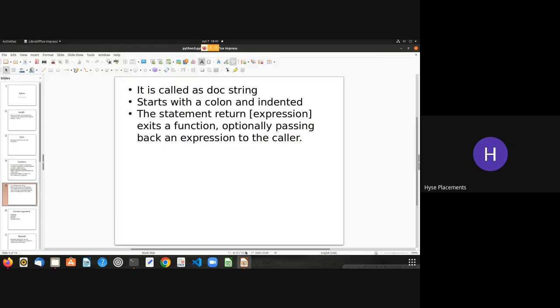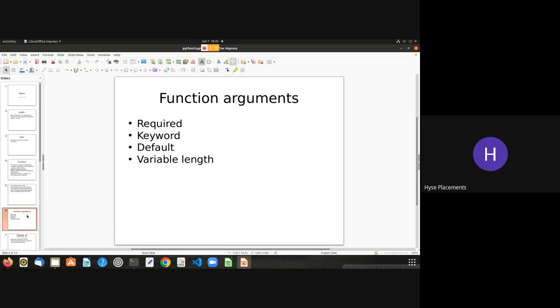Are we clear? The statement return expression exits a function. It exits a function, optionally passing back an expression to the caller. Whenever you're calling it, it optionally passes the value to you.